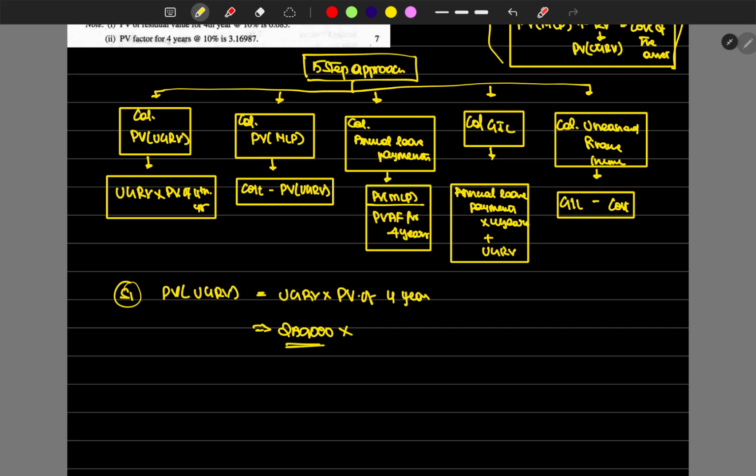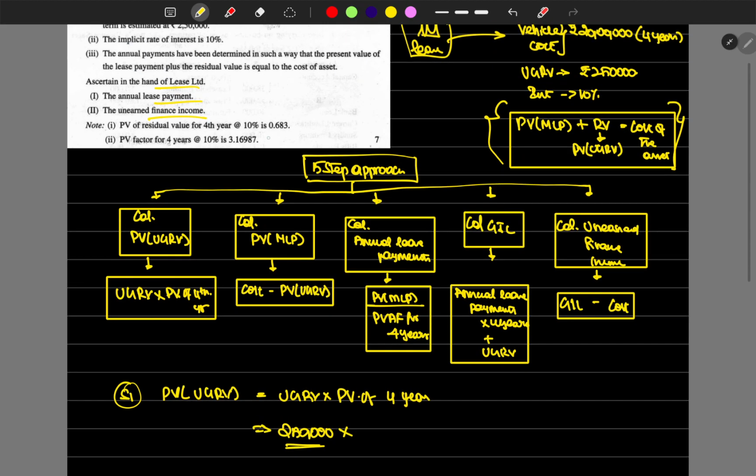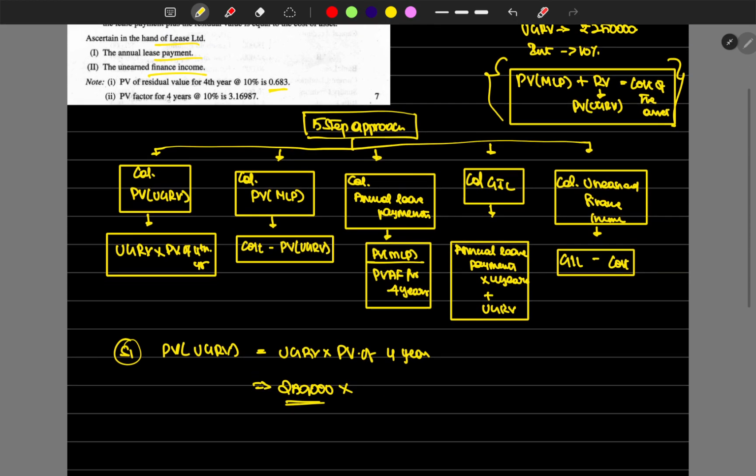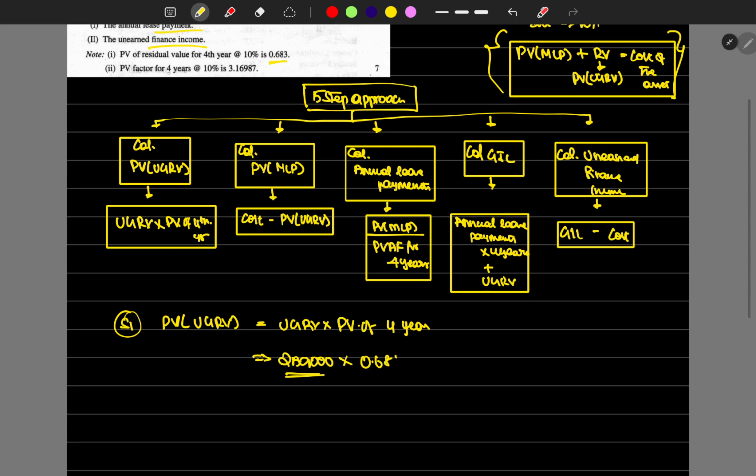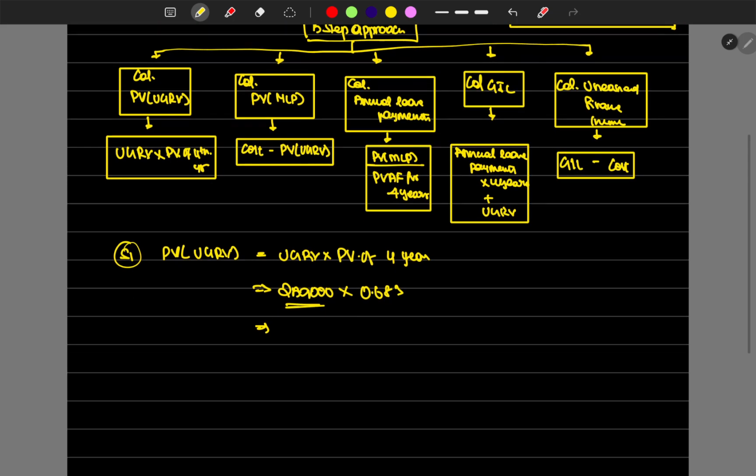That's what we find with the PV of the 4th year. PV of the 4th year at 10 percent is 0.683. If you calculate this, we get rupees 1,70,750 as the present value of UGRV. So the 2,50,000 after 4 years is worth 1,70,750.